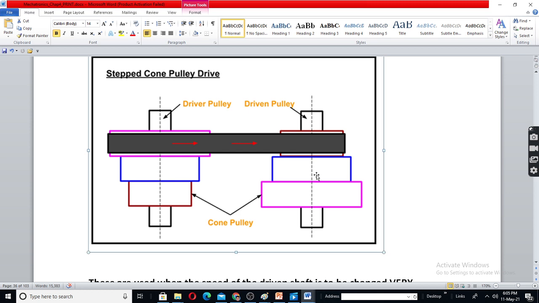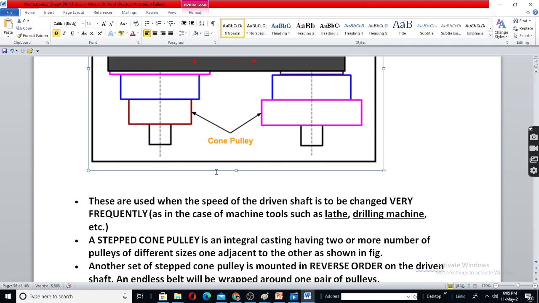If you want to have this one higher speed, this one lower speed, shift the belt. Transfer the belt with the help of a stick, okay, a lever or something. You can transfer the belt gradually from here to here. While it is running also, you can transfer slowly. Just transfer this to here. Now this will become loose, then here. Or you can switch off the motor drive and then you can transfer the belt. So this is that one.